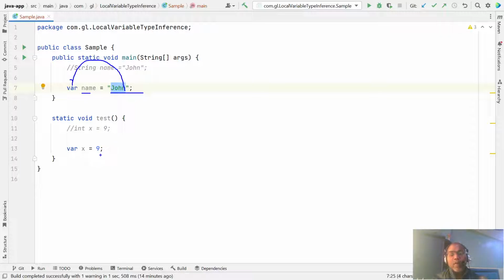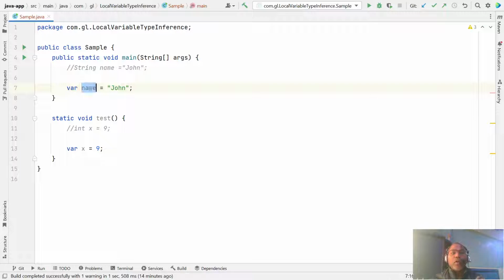Here our compiler is able to identify that 9 is by default an integer, so the compiler identifies this is of type int. Now our JDK compiler has enough intelligence to figure out the data type for the given value.